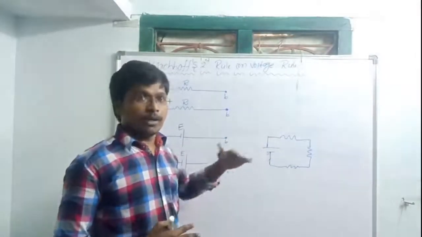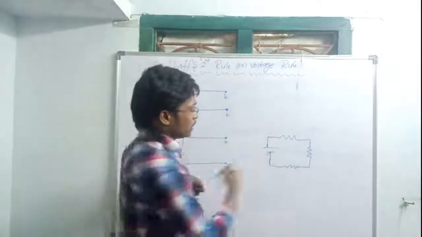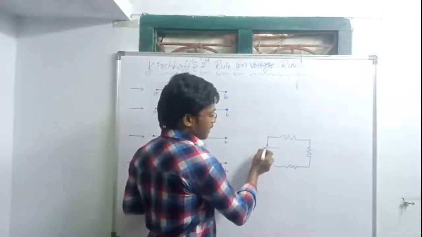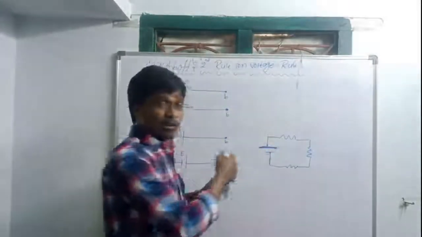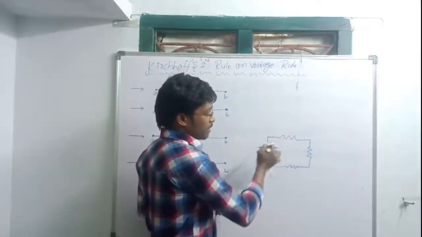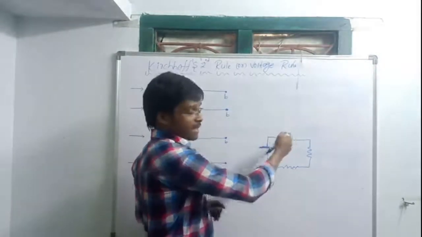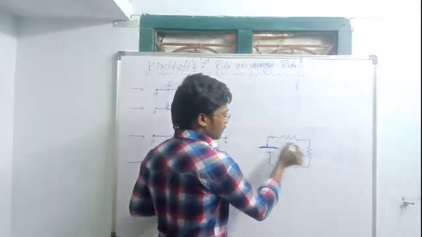Here you can see this is the electric cell, and this is the positive terminal of the electric cell. Positive charged particles will move in this direction, which means this is the direction of the current.